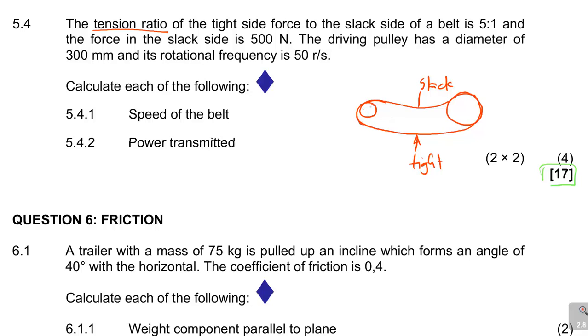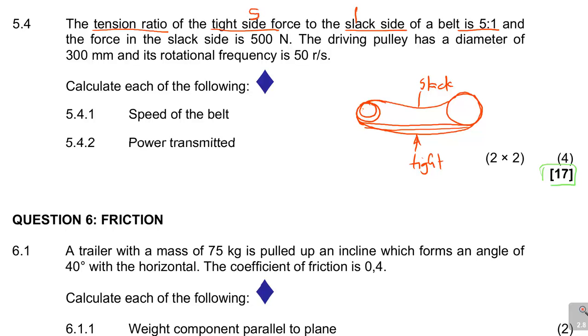The tight side must be very tight, not slack, but you understand what I'm saying. So the tight side and the slack side, there is a ratio of 5:1, which means the tight side to the slack. So tight versus slack, the tight is 5, the slack is 1.